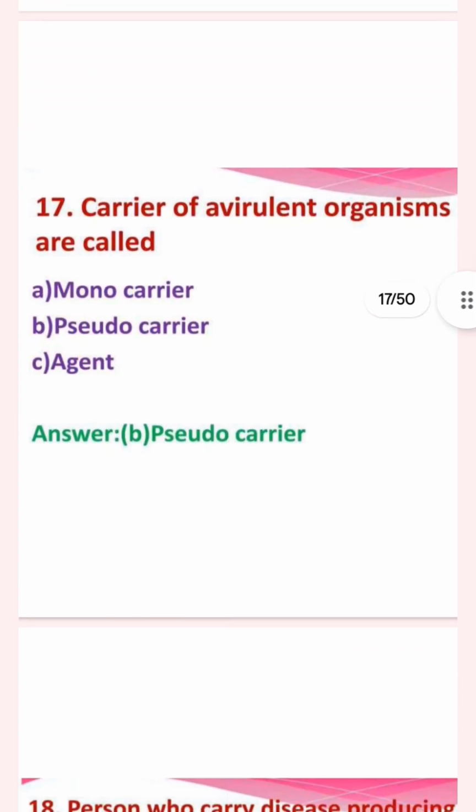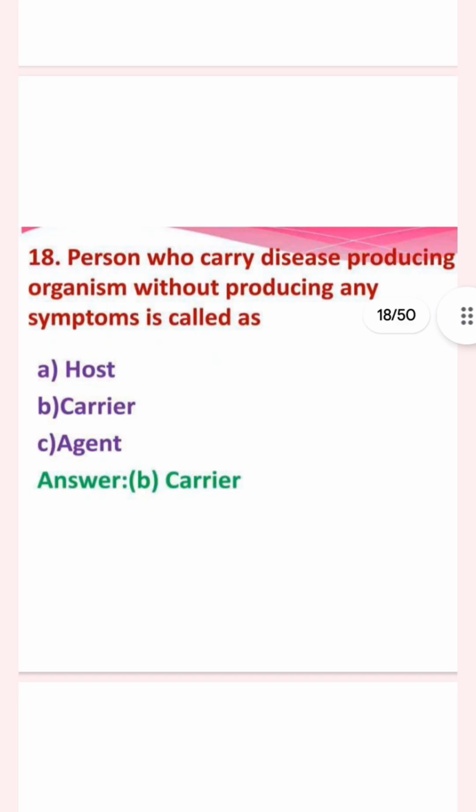Then a carrier of avirulent organisms is called monocarrier, pseudocarrier, or agent. The answer is pseudocarrier. A person who carries a disease-producing organism without producing any symptoms is called host, carrier, or agent. The answer is carrier.